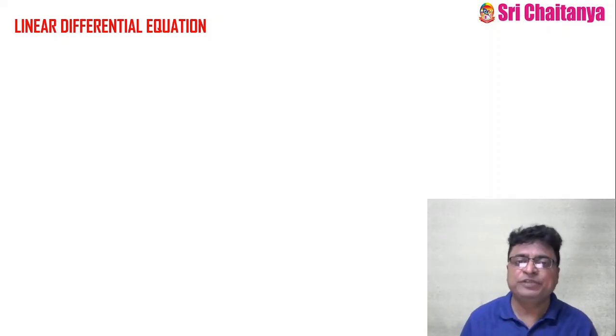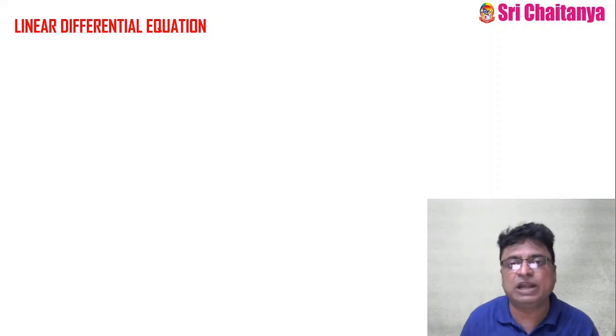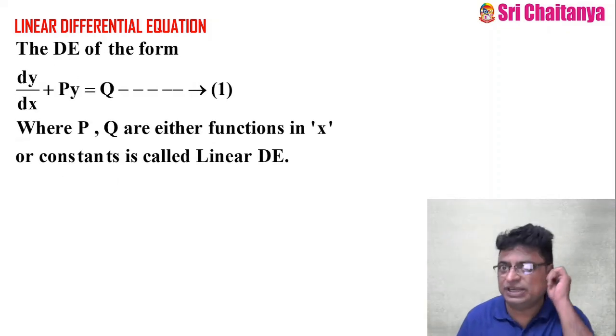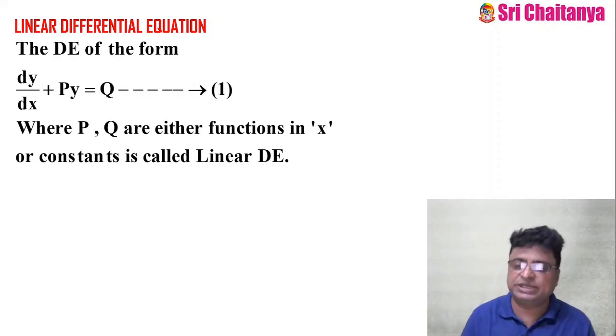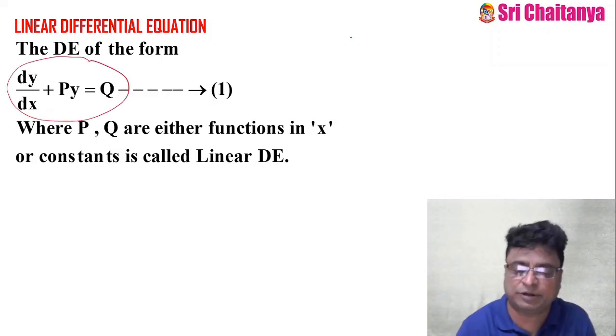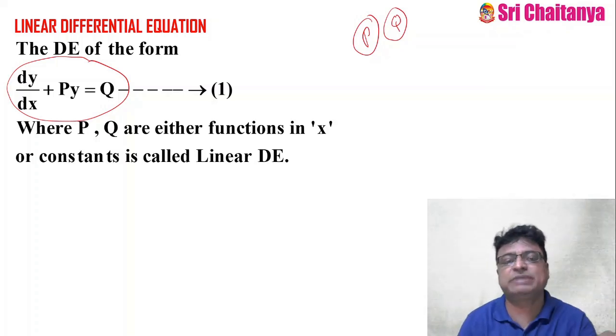So if you are concentrating on the methods of linear differential equations, what is the general form and what is the procedure to solve it? Then we will understand where we ultimately land: we will convert the entire differential equation into a known form. Before that, whenever the differential equation is in the form dy by dx plus py equal to q, please try to understand, p and q here play a very good role. Here p and q are functions of x only, because x is the independent variable.